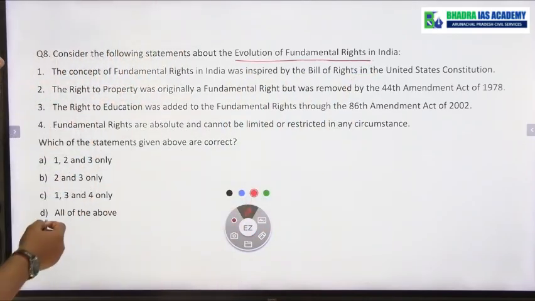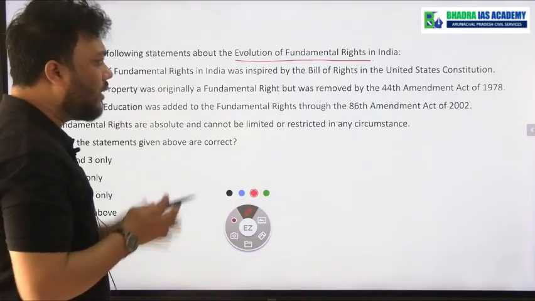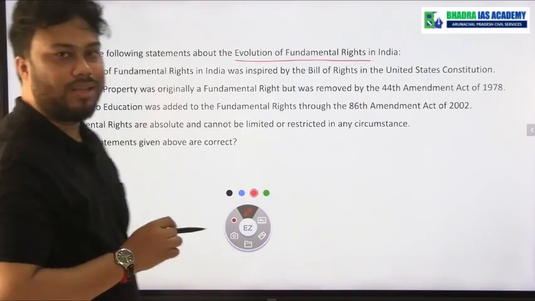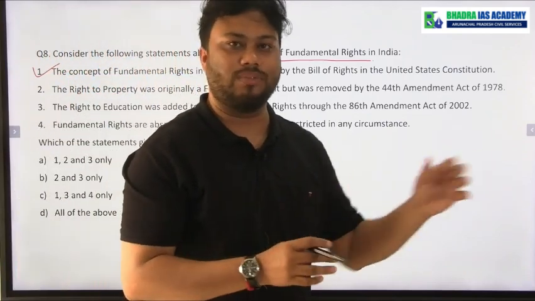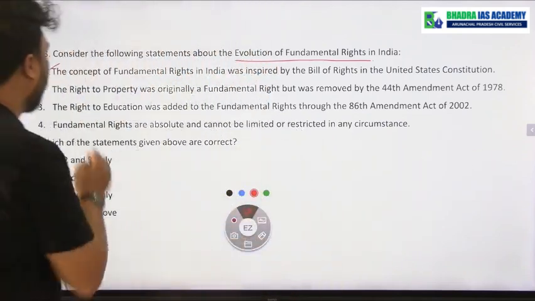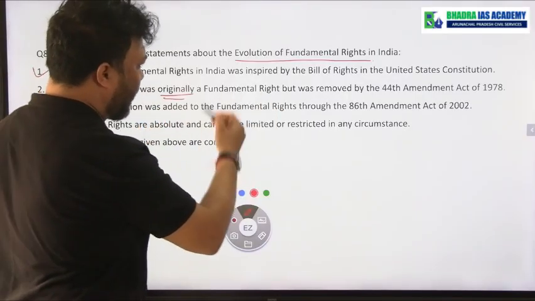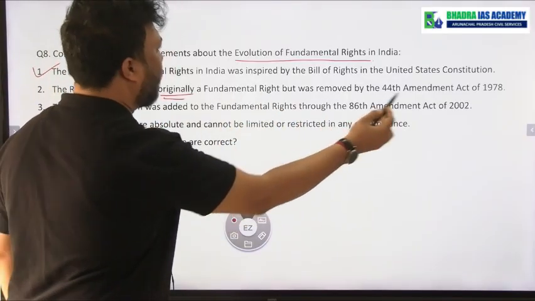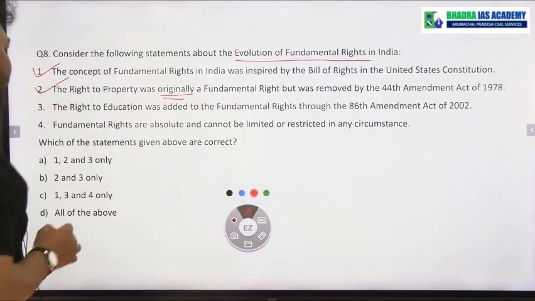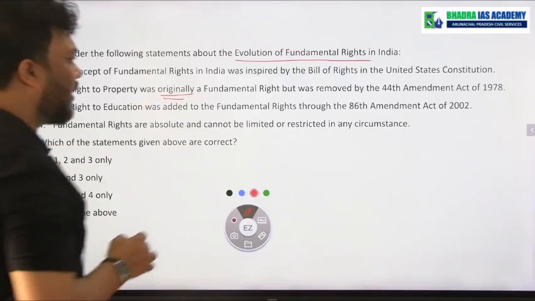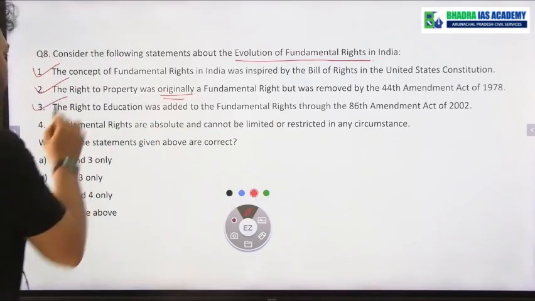The concept of fundamental rights was inspired by the Bill of Rights in the US Constitution. Yes, we have taken the concept of fundamental rights from the Bill of Rights of the US Constitution. The statement is correct. The right to property was originally a fundamental right. Yes, correct. But it was removed by the 44th Amendment Act. Yes, this is also a correct statement. The right to education was added to the fundamental rights through the 86th Amendment Act. Yes, this is also correct.